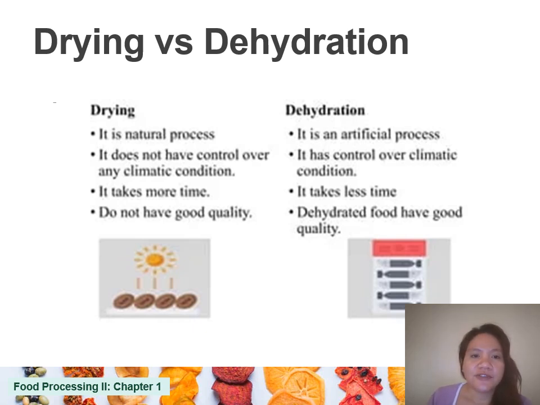Drying takes more time and dehydration takes less time because dehydration uses an artificial process where you can control the different conditions. Since you cannot control any climatic condition in drying, dried products basically don't have good quality in comparison to dehydrated products, which are dried in a controlled environment.